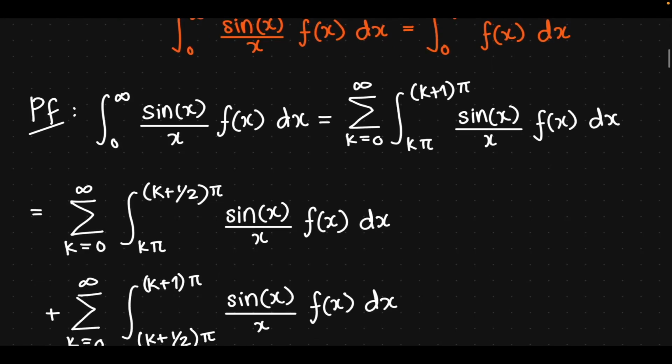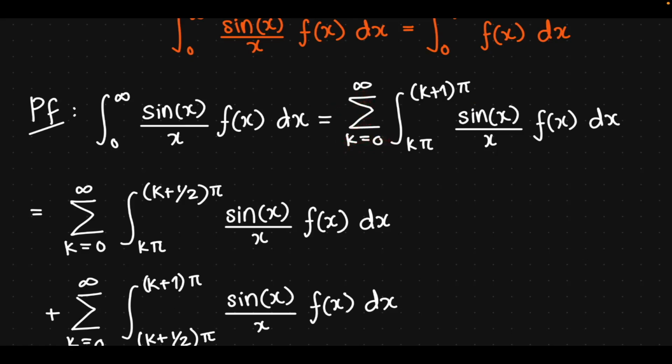So the proof begins by writing integral 0 to infinity sine of x over x f of x dx as a discretized sum. We're going to split our interval from 0 to pi, pi to 2 pi. So we're going to make segments of length pi and add them together an infinite number of times. So we're breaking our 0 to infinity between segments of k pi and k plus 1 pi, where k is going from 0 to infinity.